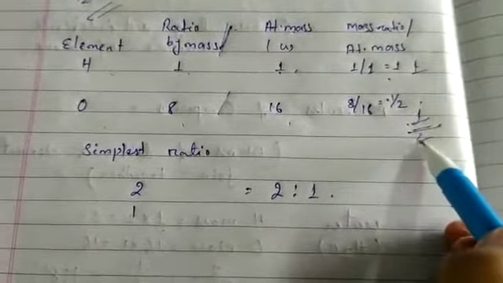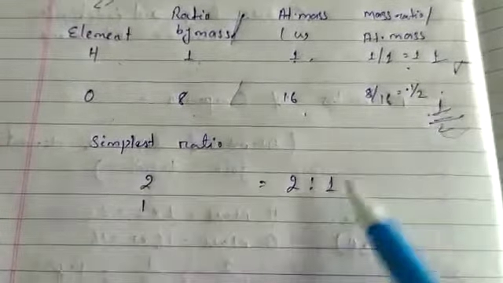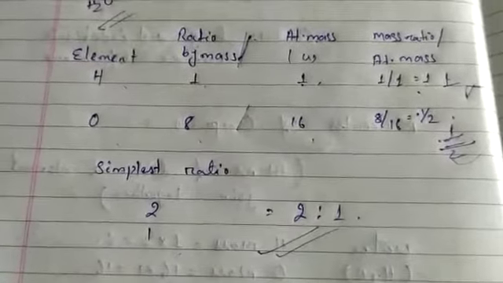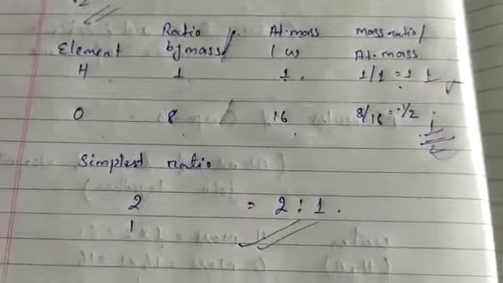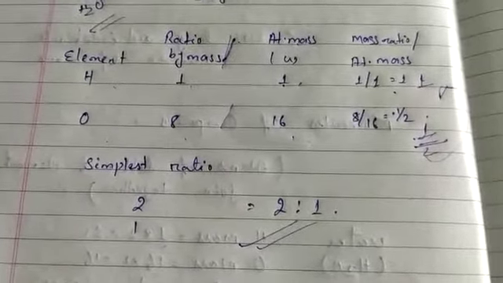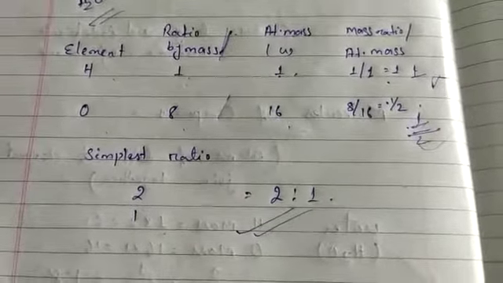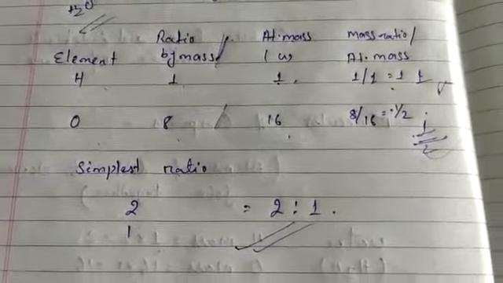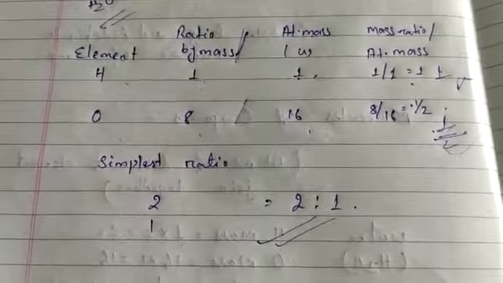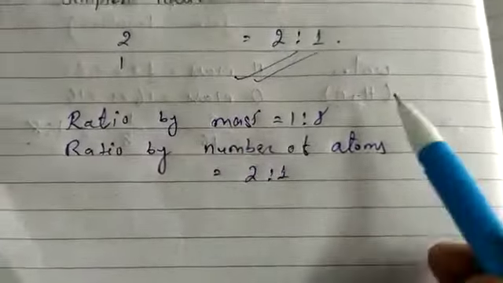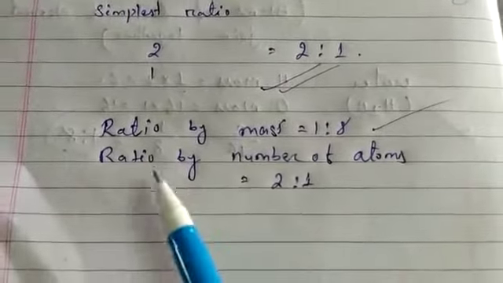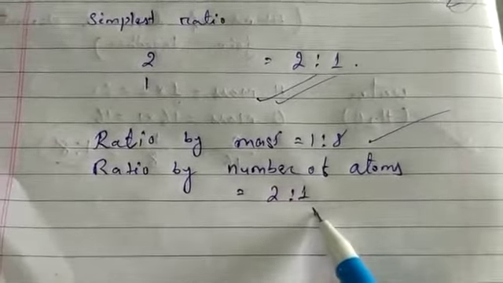When you simplify it, the 2 goes up, so we get the simplest ratio as 2:1. So the ratio by number of atoms for water is 2:1, but the ratio by mass is 1:8.